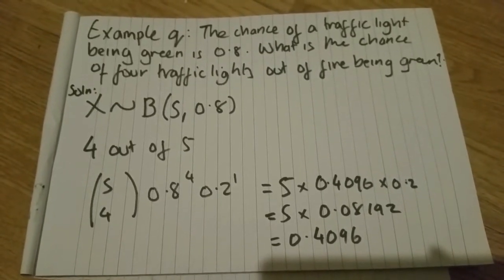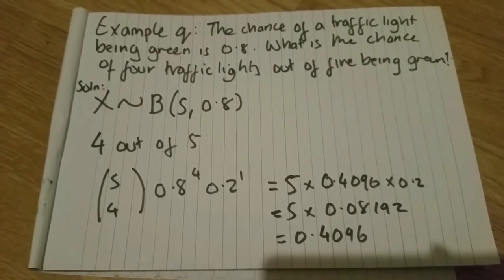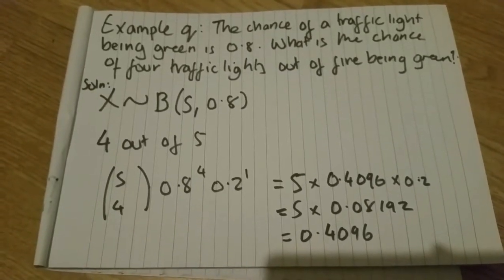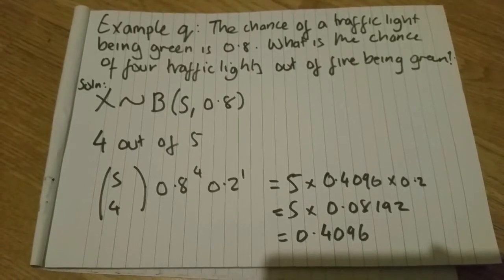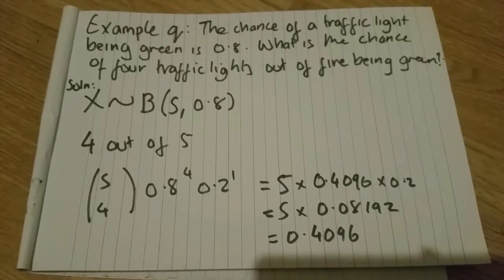First of all, we need to know how many trials we've got. 5. We've got 5 traffic lights, and we're going to go through 5 of them. That's the number of trials. The probability is constant, 0.8 for every single one. They need to be independent. That's definitely a thing you need to watch out for.